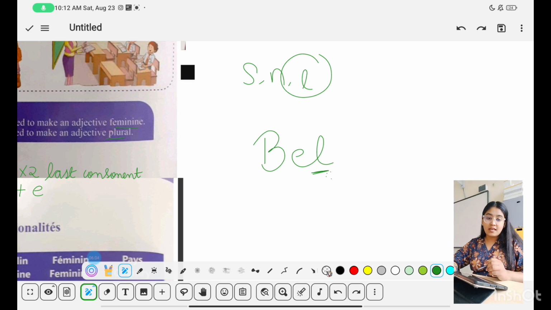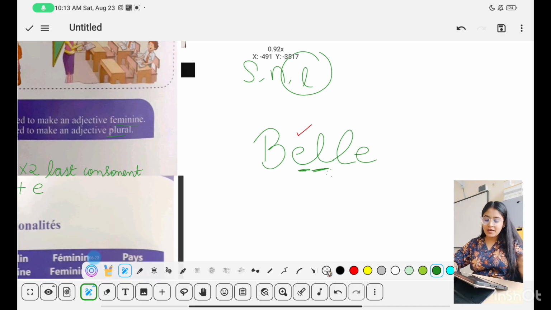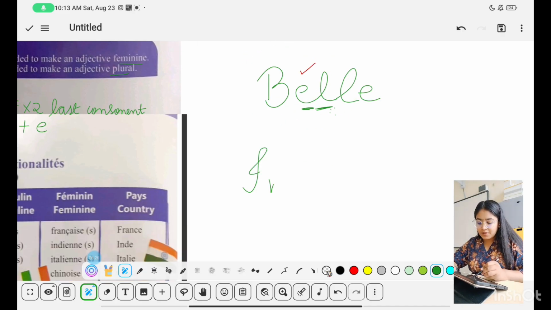If a word is ending with S, N or L and is preceded by a vowel. Now, is it preceded by a vowel? Of course, yes. E is a vowel. So, you will double the last consonant. That is, I will double the L and then put E. Now, this is belle. Beautiful in feminine form. Okay. Similarly, you take an example.